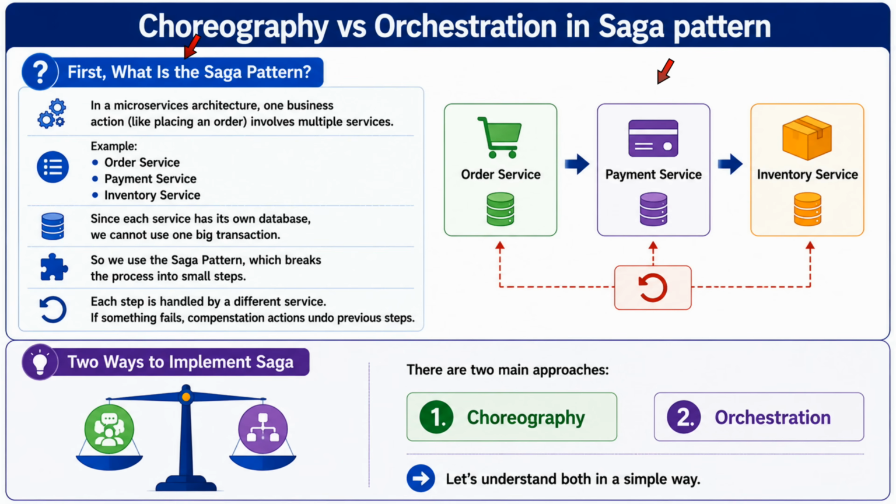The Saga pattern breaks one large process into smaller steps. Each service handles one step. And if something fails, compensation actions undo the previous work. For example, cancel the order, refund the payment, and restore inventory stock. This is the basic idea of the Saga pattern. Two ways to implement Saga. First one is choreography and second one is orchestration.